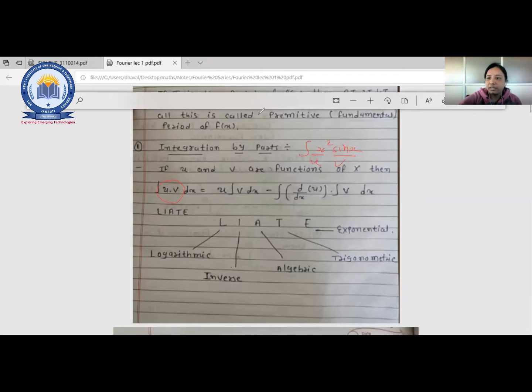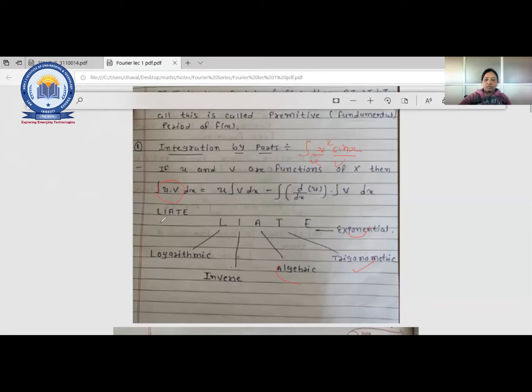That means logarithm, inverse, algebraic, trigonometry and exponential. Whichever term falls into this category first can be taken as u.